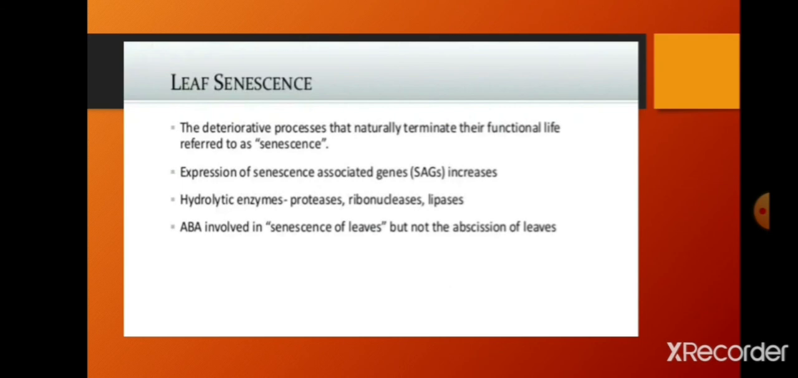SAG genes increase hydrolytic enzymes: proteases, ribonucleases, and lipases, which lead to leaf senescence. ABA is involved in senescence but not in abscission of leaves. This is very important to be noted here. We will now see the difference between leaf senescence and leaf abscission.